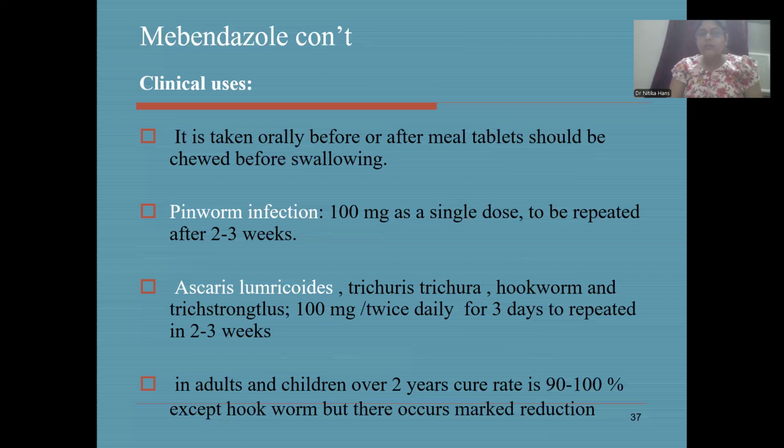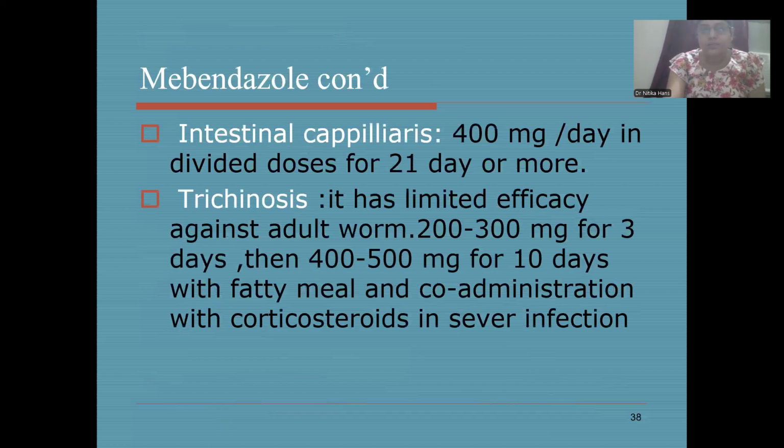In adults and children over 2 years, the cure rate is 90 to 100% except for the infection caused by hookworm, but there occurs a marked reduction.